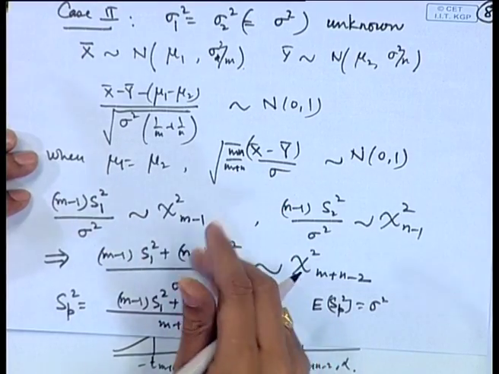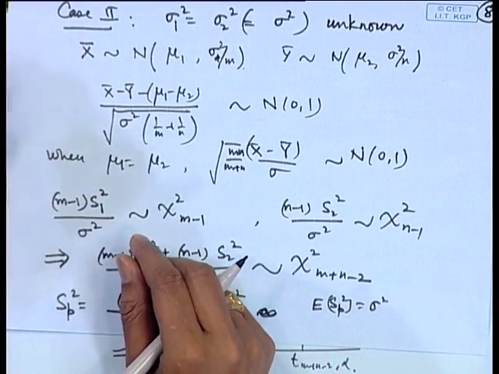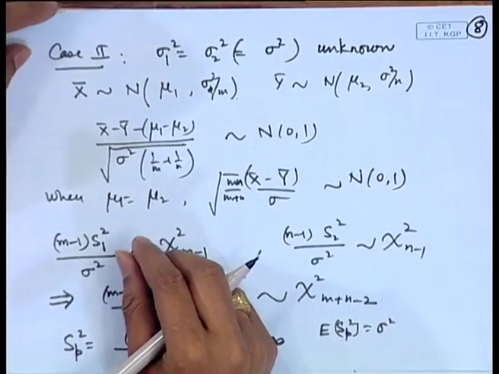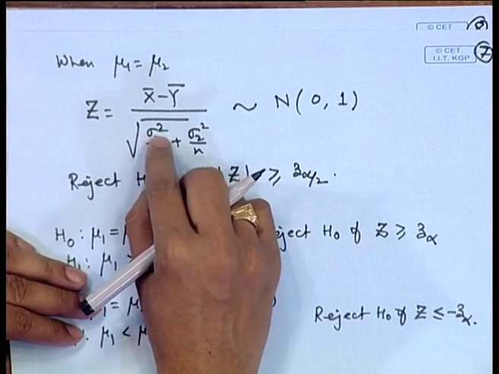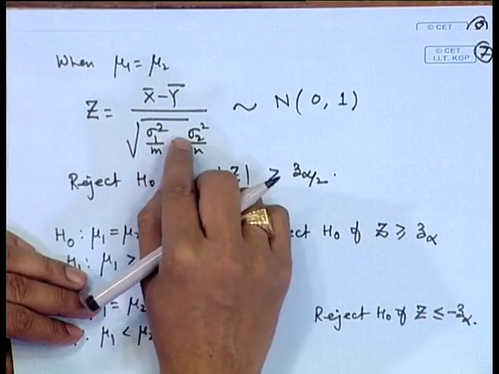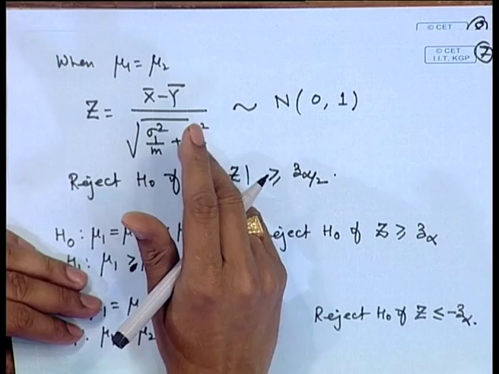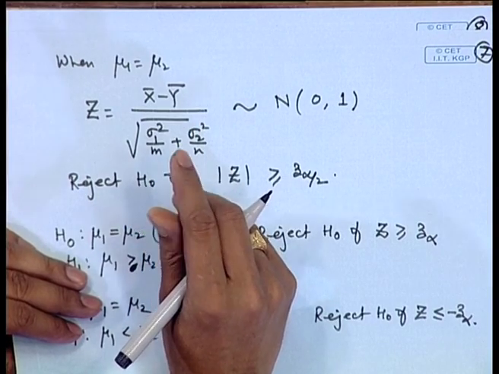Naturally, if we consider this ratio, the term will not cancel out. In this case, it is prudent to replace the unbiased estimators of sigma 1 square and sigma 2 square here and see whether we can do something about the distribution of that. It is observed that that has an approximate T distribution. So, in that case, we use the following procedure.